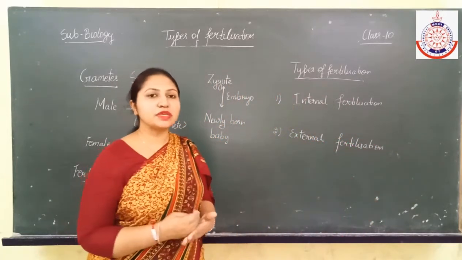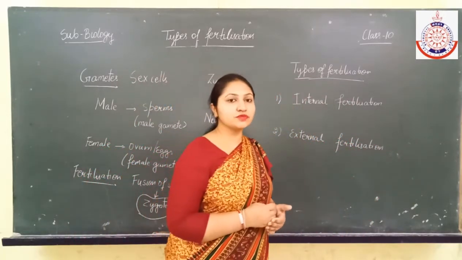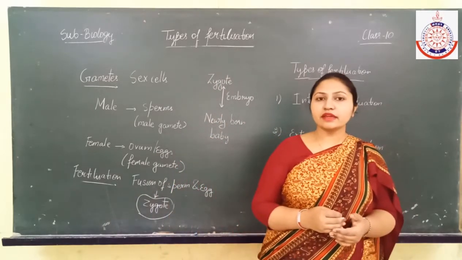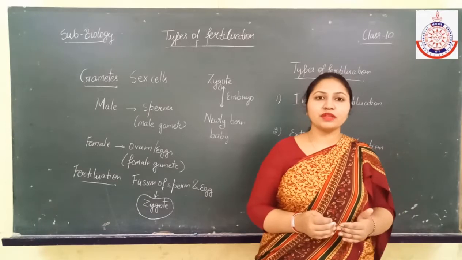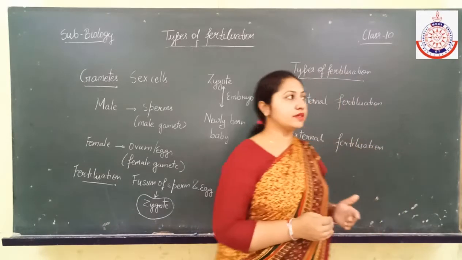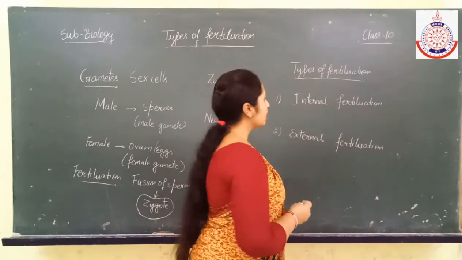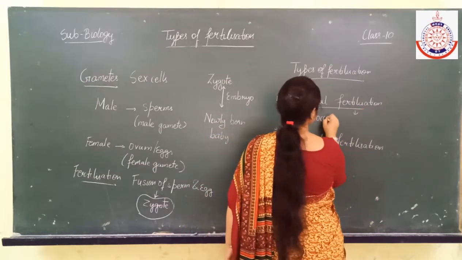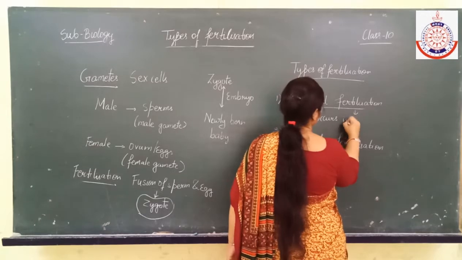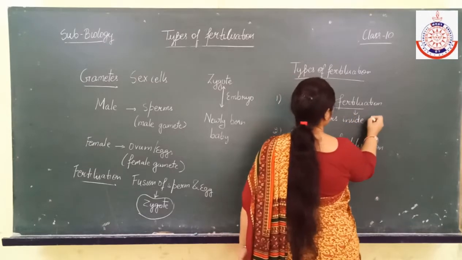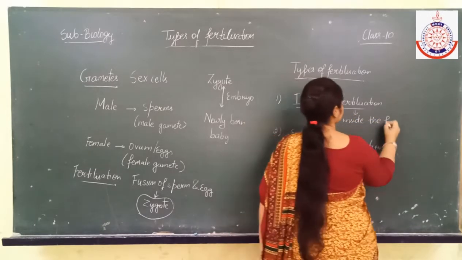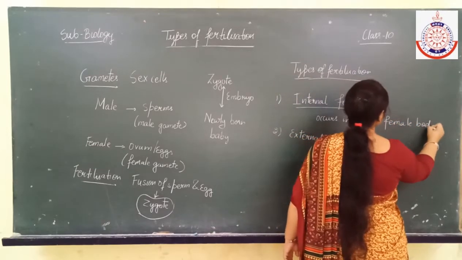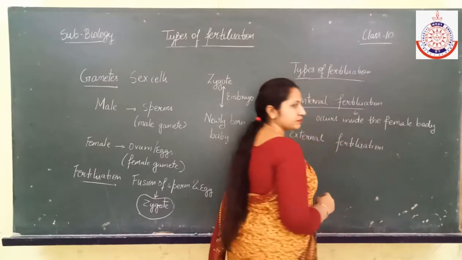Internal fertilization means that the fusion of the sperm and egg occurs inside the female body, that is known as internal fertilization. Here the fertilization occurs inside the female body, or you can say the female reproductive tract.